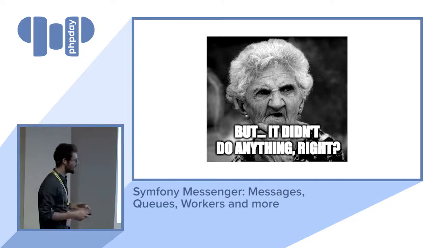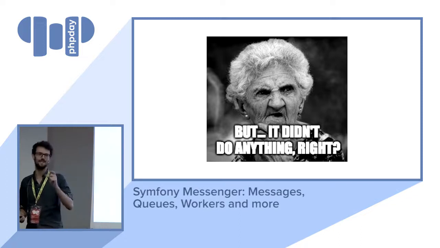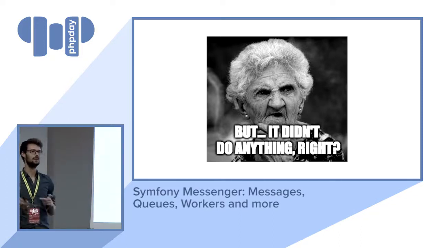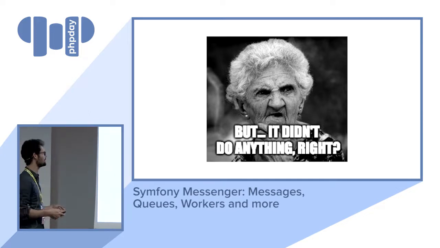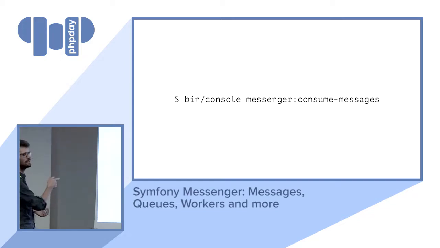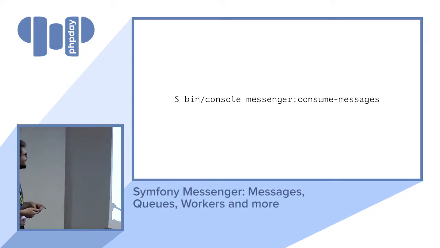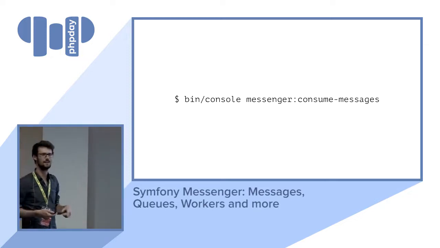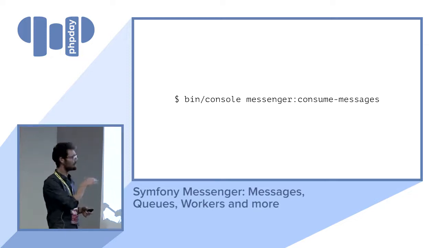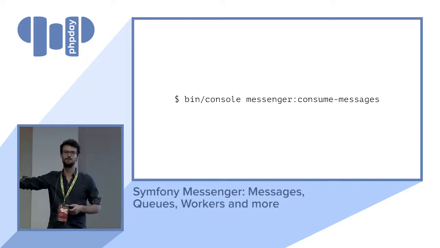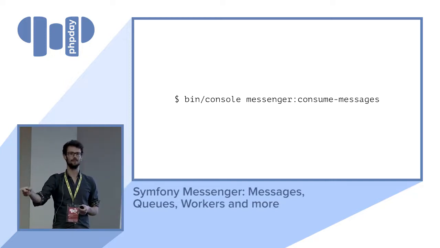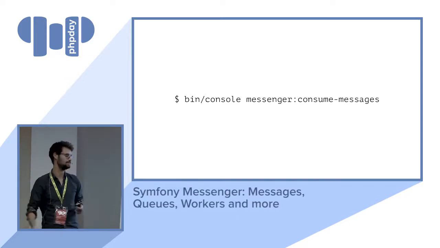So if nothing happened, then we need to use this last thing, which is the worker, to get the messages via the transport and send them back to the bus, and then they're going to be called by the handlers. So that's where we have a command for you. It is the messenger consume messages command, and all this thing is going to do is ask your transport to receive some messages and send them back to the message bus. That's going to call your handler.